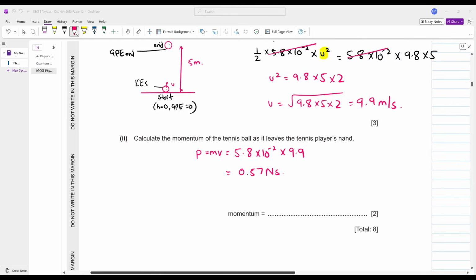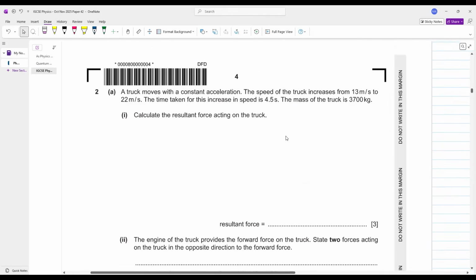आगे बढ़ते हैं बेटा. Let's further move ahead. Let's see this. A truck moves with a constant acceleration. भाई constant acceleration को highlight कर दो. The speed of the truck increases from 13 to 22. अच्छा आपकी इनिशियल स्पीड क्या थी 13, फाइनल स्पीड क्या है 22. The time taken for the increase in speed is this. The mass of the truck is this.